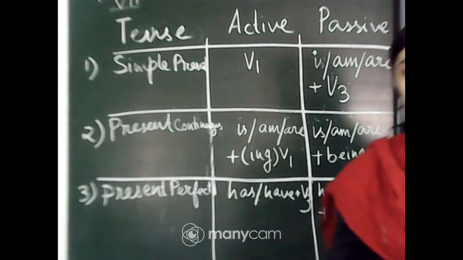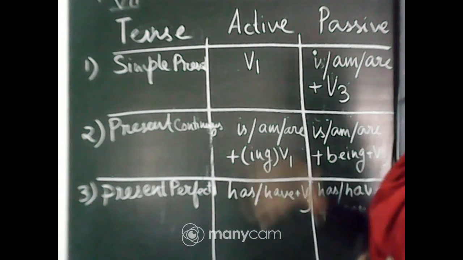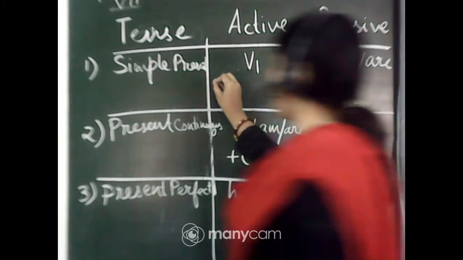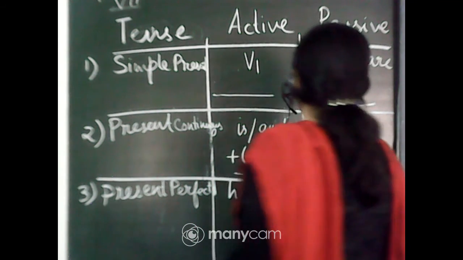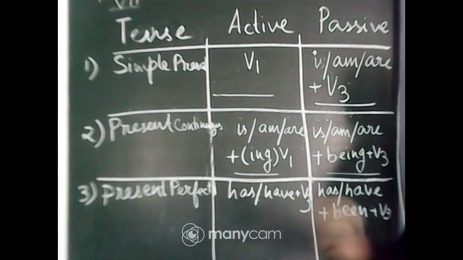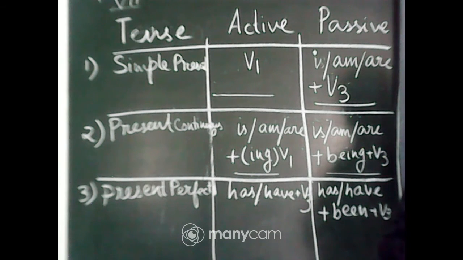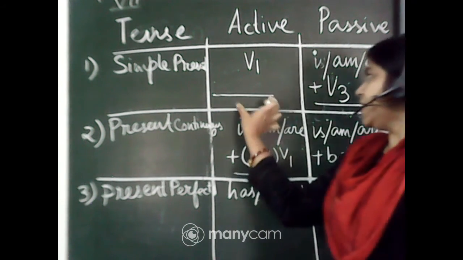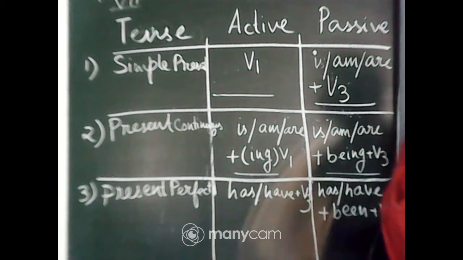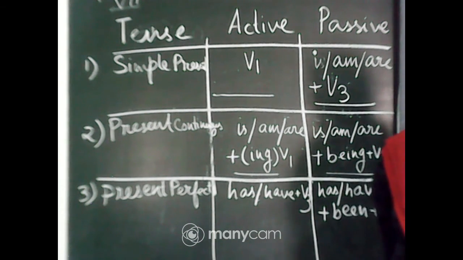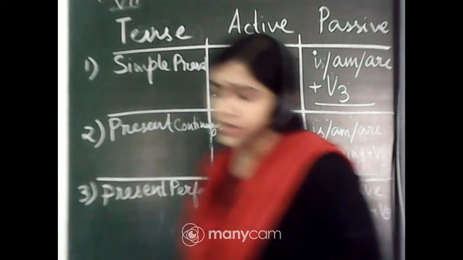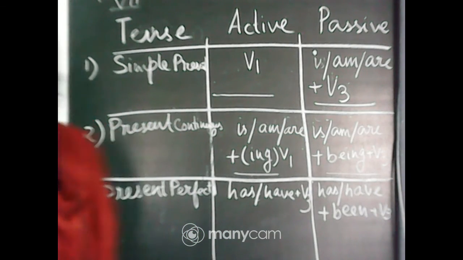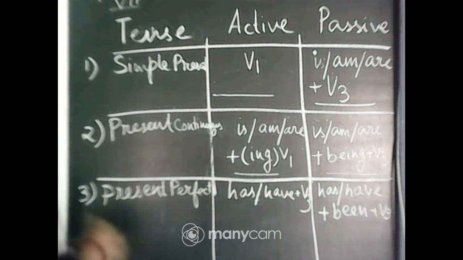Write in examples on your own. Make this chart in your copy, but here the examples should be written in all the columns, okay, of your own, according to the sentence, according to the rule, okay. That means you will write a sentence here, the same you will change into the passive voice. That is your extra work. Now present perfect continuous tense doesn't have any passive voice. Did you get it, all of you? The present form. Now come to the past tense.